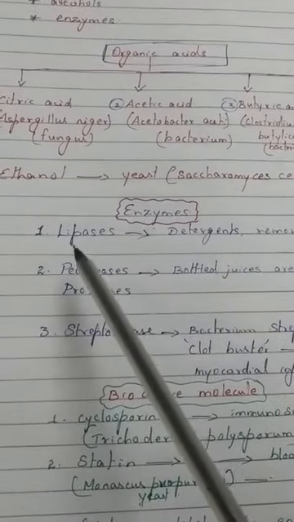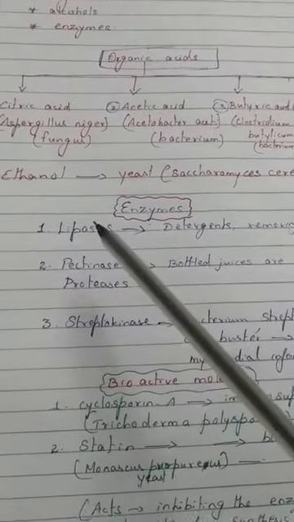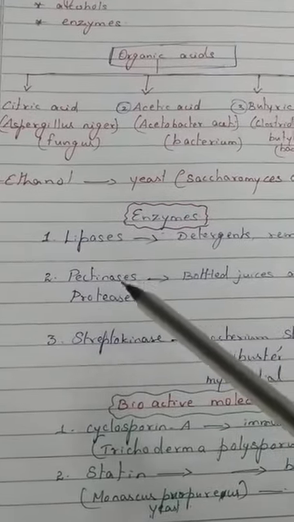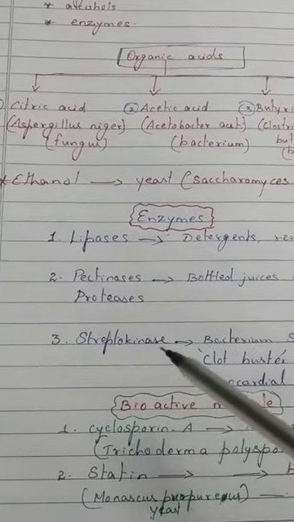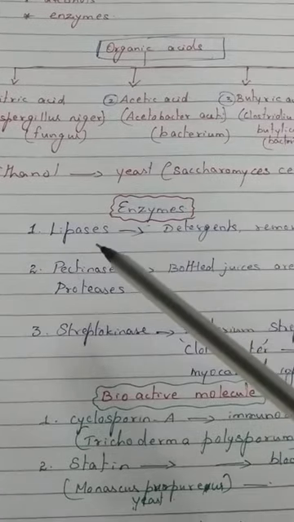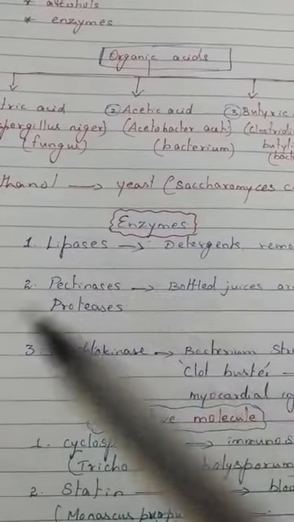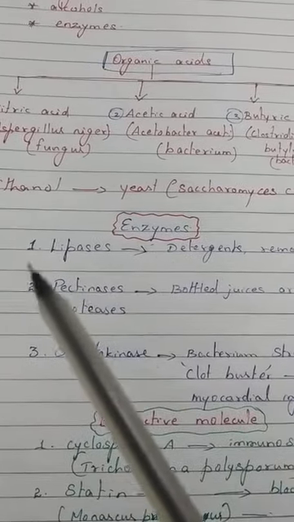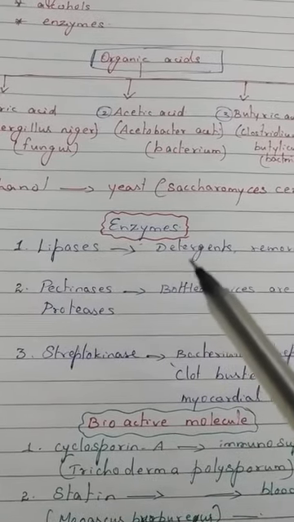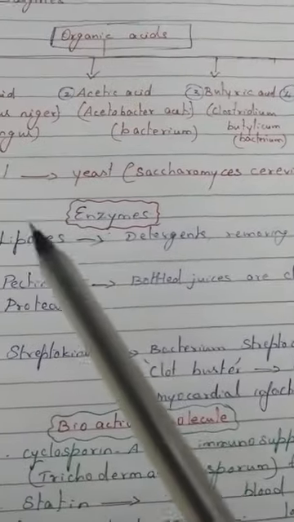Enzymes like lipases, pectinases, proteases and streptokinase are all synthesized with the help of microbes. We will study them one by one. First, lipases. Lipases are used in detergents to remove oily stains, and they are synthesized using microbes.